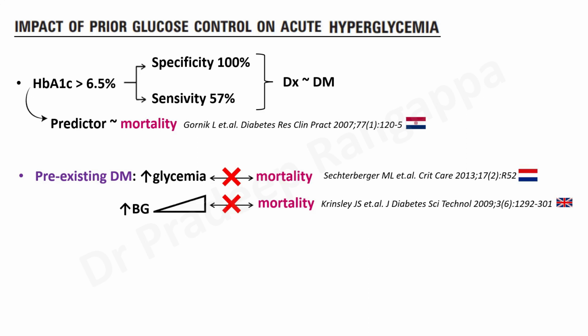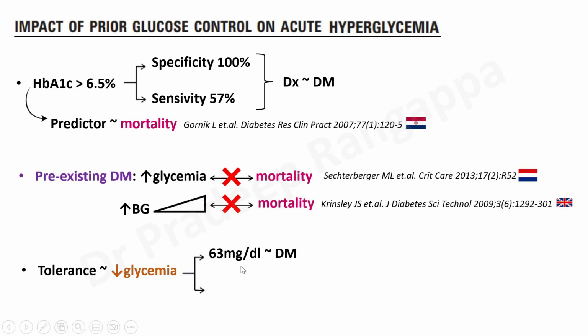But if someone is a non-diabetic, as I said earlier, if they manifest with hyperglycemia, that is associated with a more deleterious effect. And even the tolerance to hypoglycemia was shown to be better in patients with pre-existing diabetes, because hypoglycemia symptoms manifested only at 63 milligram per deciliter in pre-existing diabetes. But in non-diabetics, the tolerance to hypoglycemia was poor, which means they manifested with symptoms at 88 milligram per deciliter. So this is an understanding which every intensivist should have.